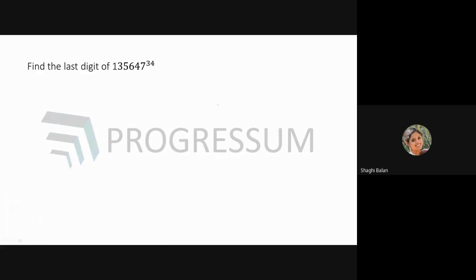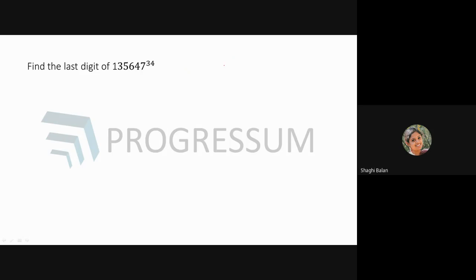In order to do that, you have to learn what a power cycle is. All these power cycles are in the topic numbers. If you learn that, it will be easy. Here I'll tell you how to solve this problem alone, because now I don't have time to reveal all the secrets behind the topic numbers. You are asked to find the last digit.